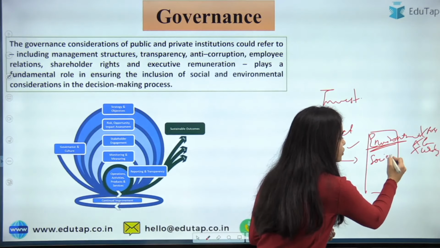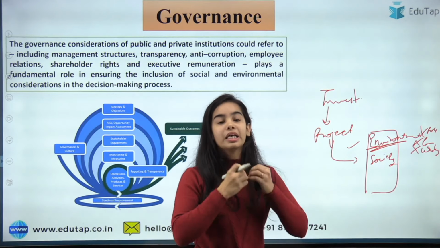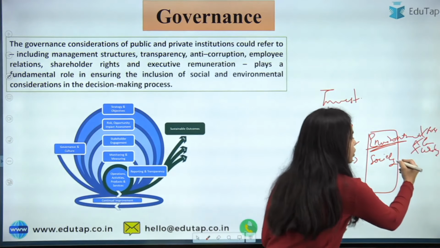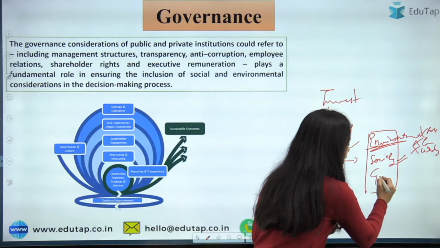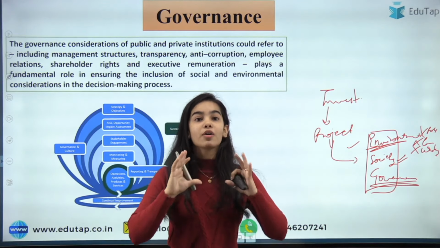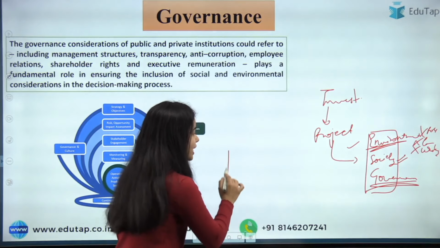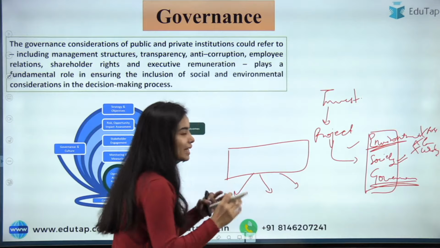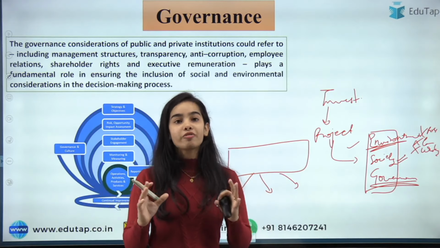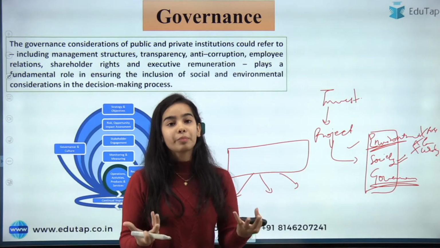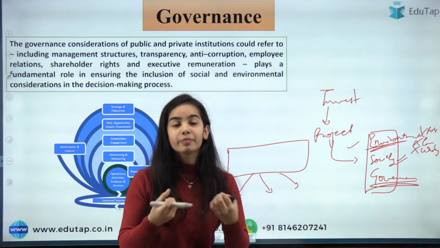Society, how is it helping the society? It is increasing equality, inclusiveness, it is promoting human capital. So okay, it is also working for the society. Now comes the governance part. When it has good governance, that means it has a good management structure that looks after the whole company in a very inclusive manner, promoting benefits for the people, for the employees also.